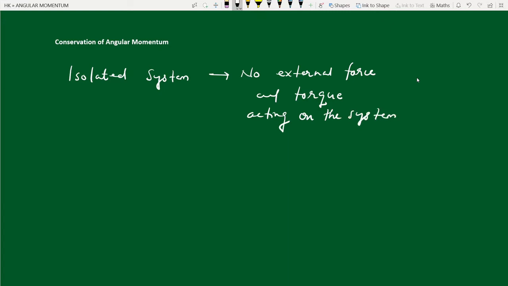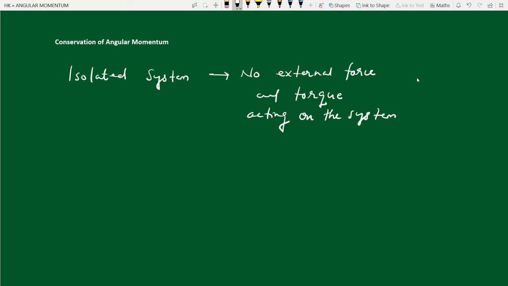Conservation of linear momentum: the idea is that if you have an isolated system, it means that no external force is acting on the system, then all the forces acting on the system are internal forces. From Newton's laws, we can argue that the internal forces will always cancel each other. They are always equal and opposite, and the net force will always be zero. So for an isolated system, the total internal force is zero, and the total external force is already zero because it is an isolated system.